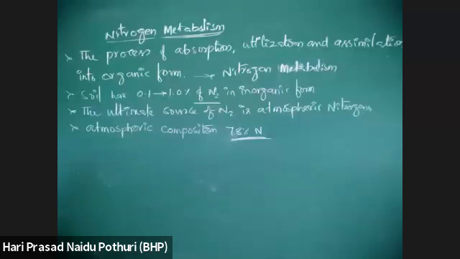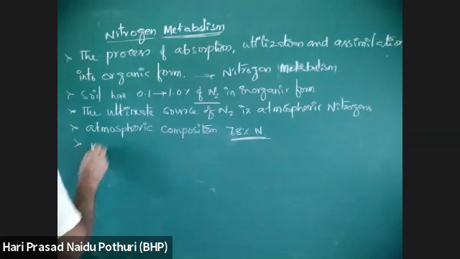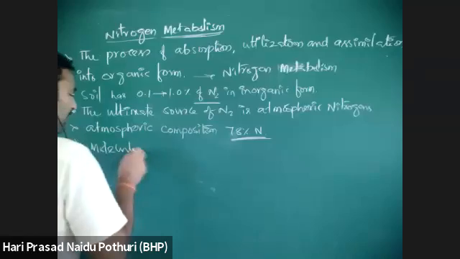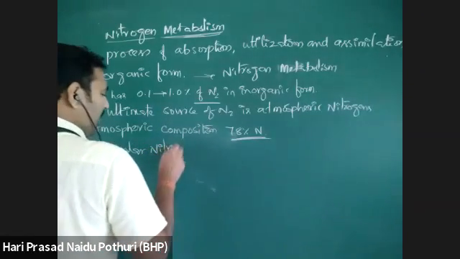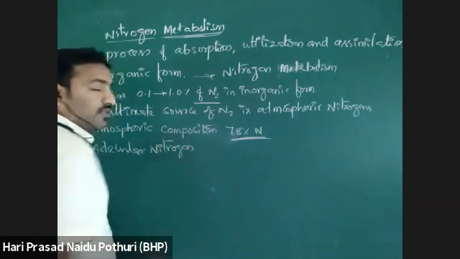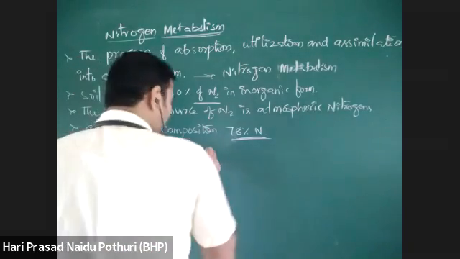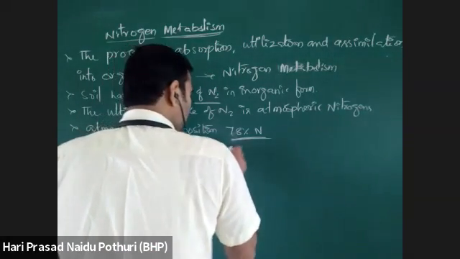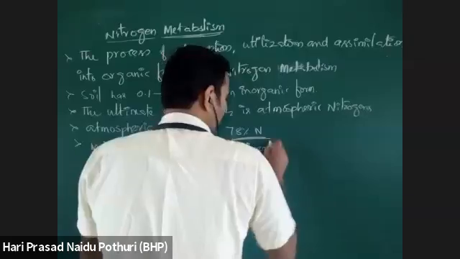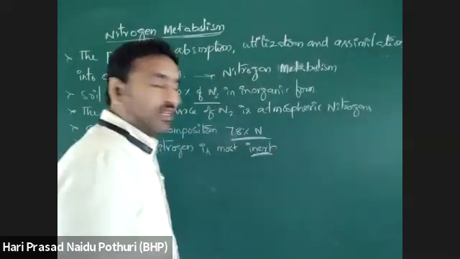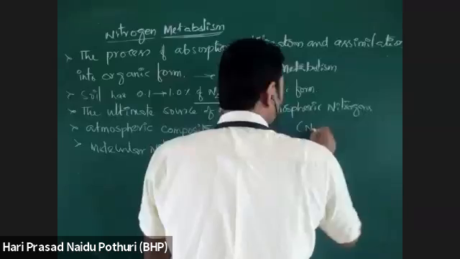Here the nitrogen may be present in different forms, like ionic forms or ammonia. But if you see, molecular nitrogen is present in the atmosphere majorly. That is the most inert form, most stable, which is not interacting. What is atmospheric nitrogen? Usually N2.